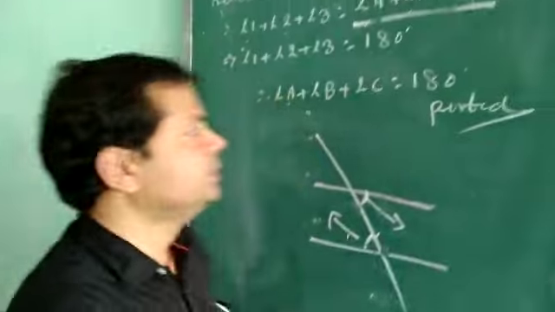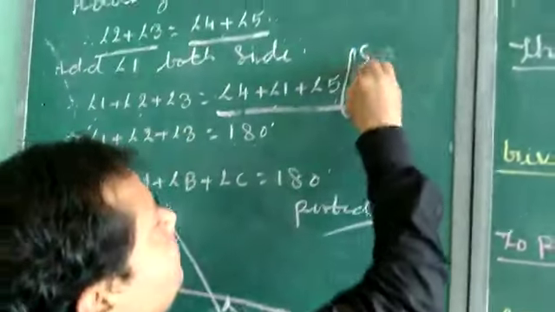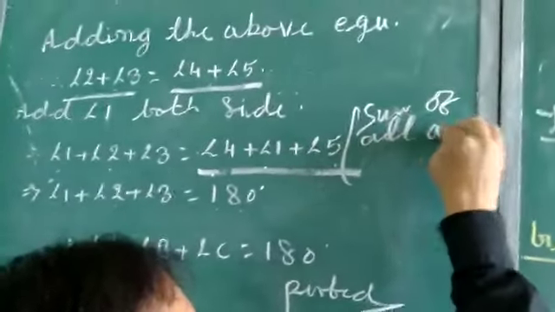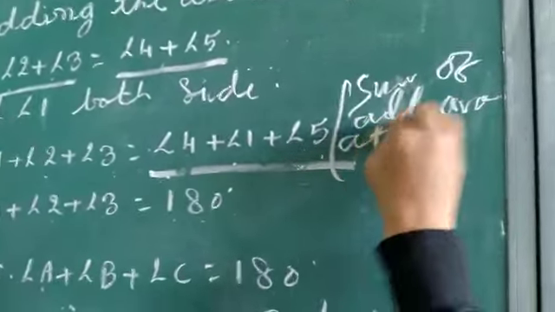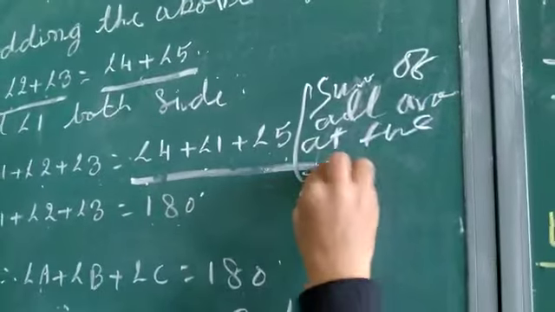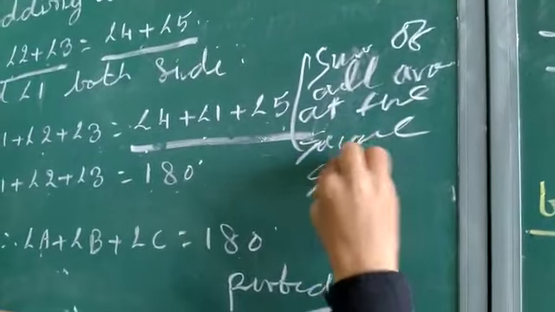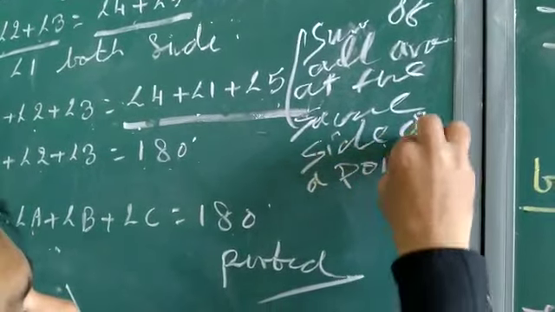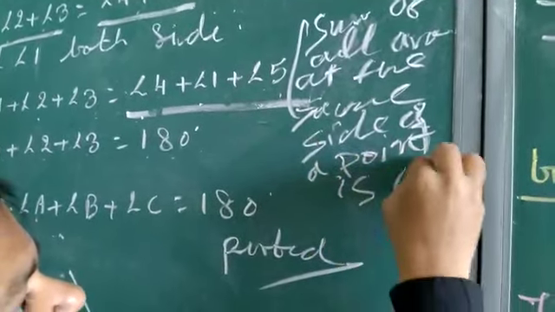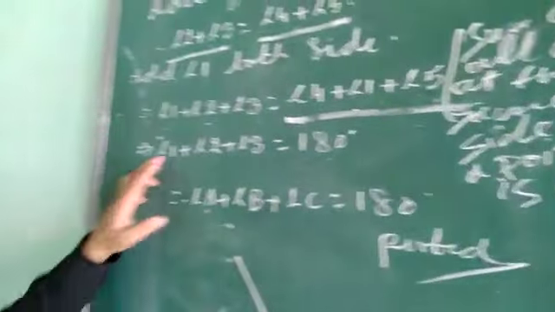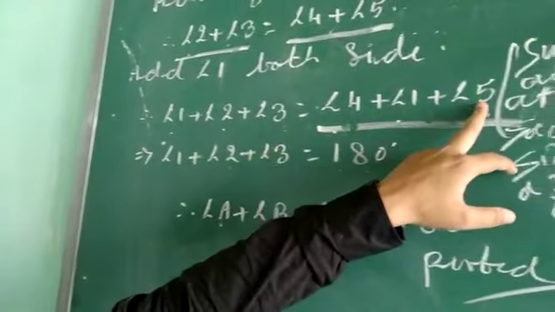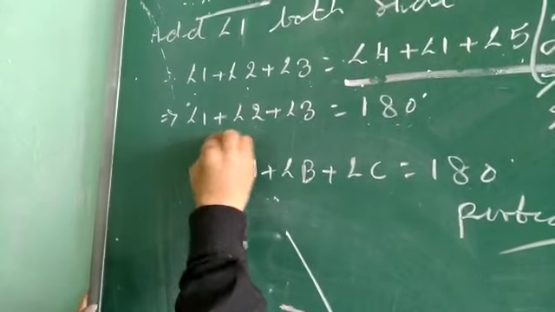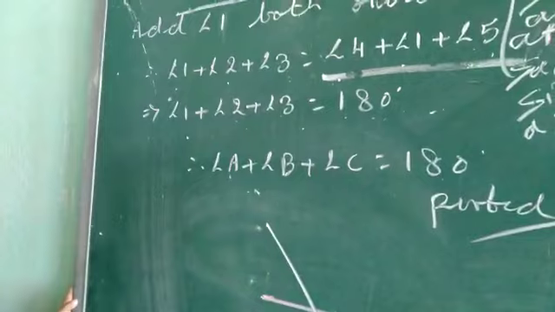I am taking here the other concept, that the sum of all angles at the same side of a point is 180 degrees. So we can write angle 4 plus angle 1 plus angle 5 is 180 degrees. This implies angle 1 plus angle 2 plus angle 3 is equal to 180 degrees.